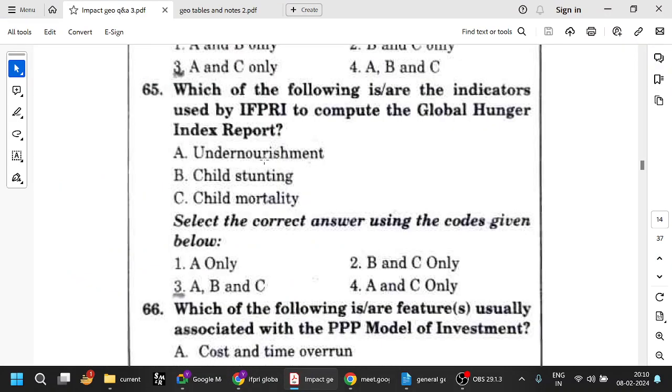So it is using undernourishment, child stunting, child mortality. Child stunting is not growing enough height. Okay, child wasting. Child wasting means not being the right weight as per the age. Whatever weight needs to be there, if you are less than that, it is called wasting. Child stunting: if your height is less than whatever the average height as per your age, that is called child stunting.